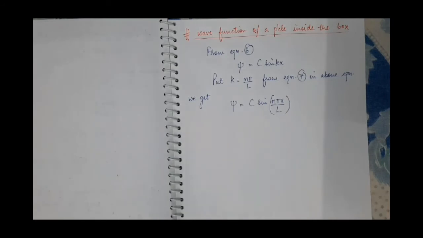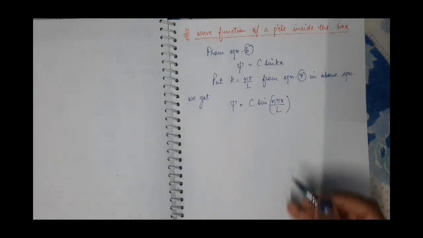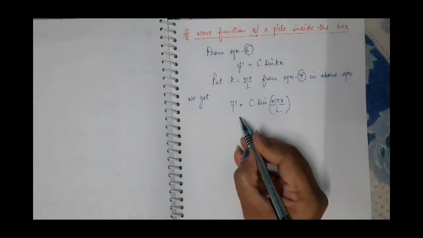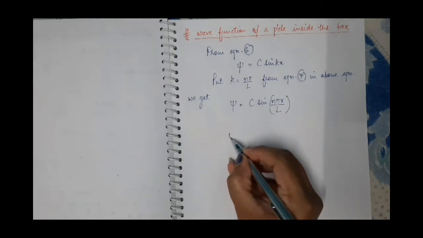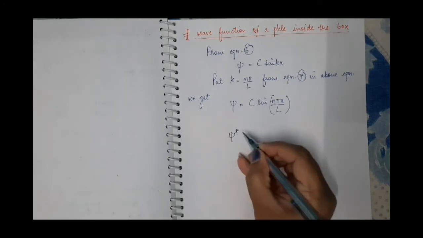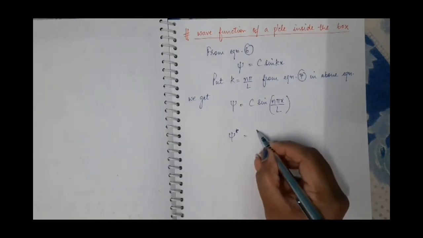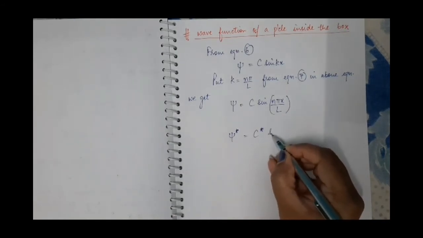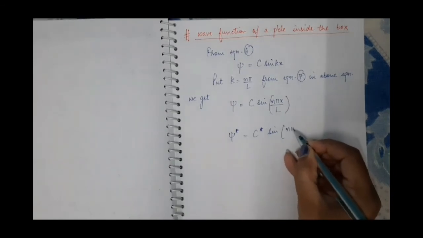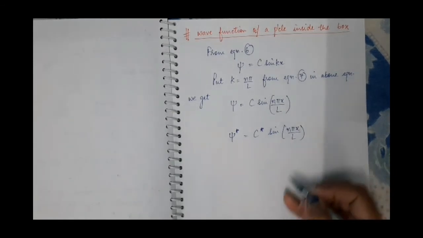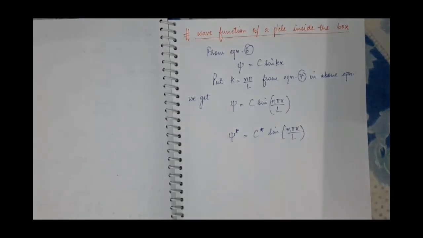Now we have to normalize this wave function, and we know that to normalize any wave function we need to calculate the integral psi star psi dx. So for that, take its complex conjugate. Its complex conjugate will be given by psi star, which will be equal to c star sine n pi x by l. Now what will be the probability density?